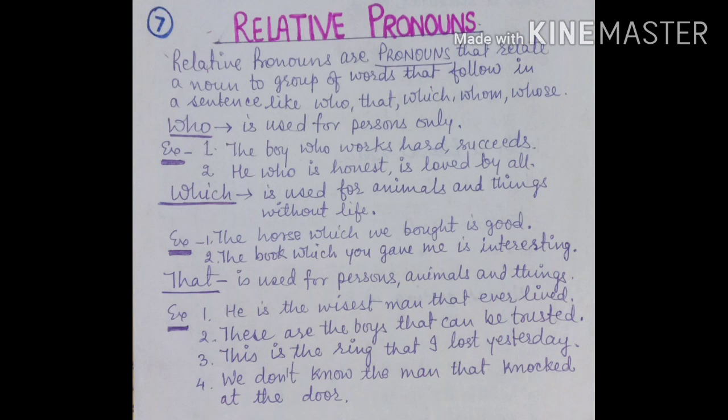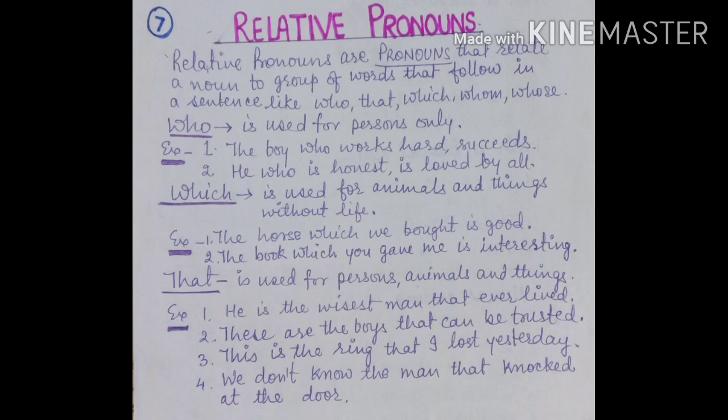Second is, he who is honest is loved by all. Who is loved by all? Who is honest. Which, this word is used for animals and things without life. It means we can use them for animals and things. The horse which we bought is good. The book which you gave me is interesting.